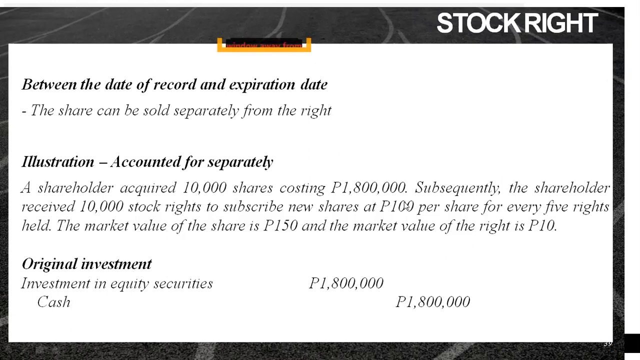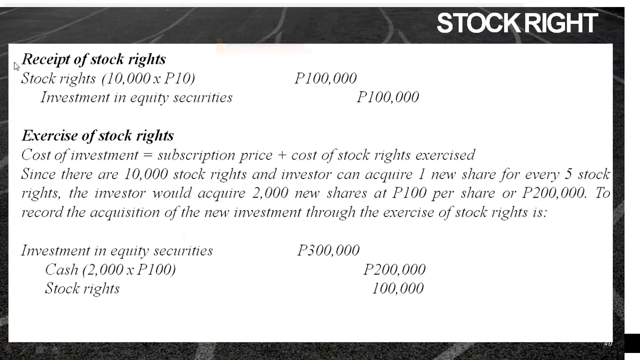So if you are going to record the transaction, unang-una ito, this is your entry sa original investment. So when you acquired the 10,000 shares with a cost of 1.8 million, ito yung entry natin. Debit tayo ng investment in equity securities, credit tayo ng cash at 1.8 million. Next to that, i-record natin yung pagkatanggap natin ng stock rights. Kasi 'di ba dapat i-separate na natin ang pag-account ang stock rights since na-receive na natin siya kasi after the date of record na. So, debit tayo ng stock rights, that's 10,000 times 10 pesos.